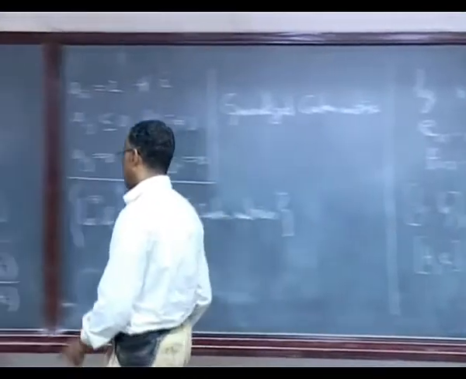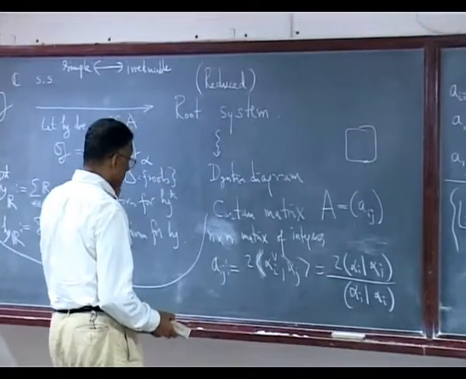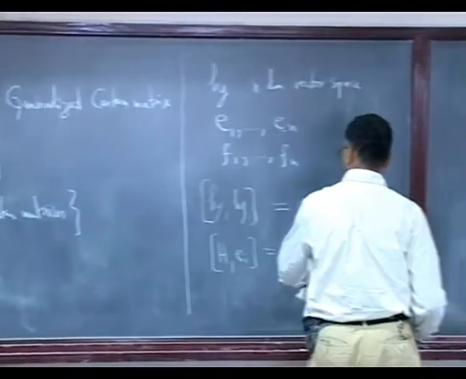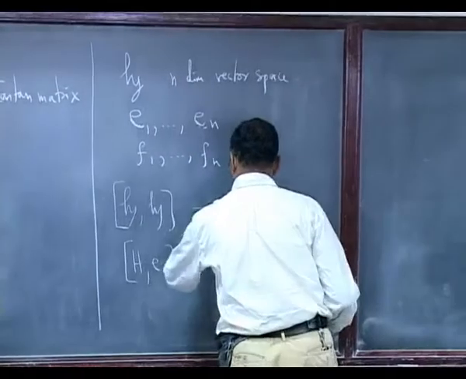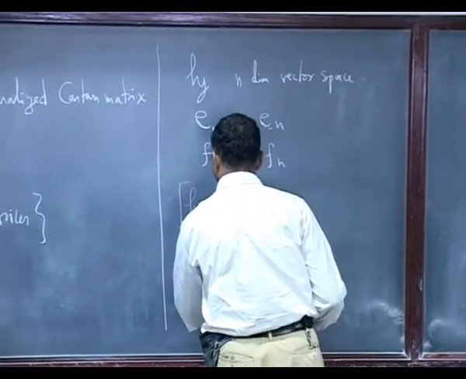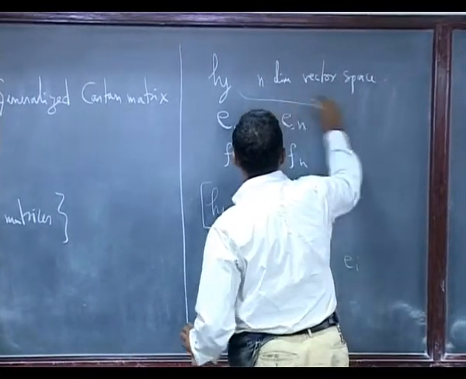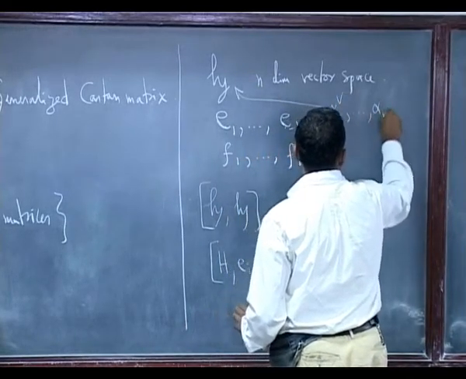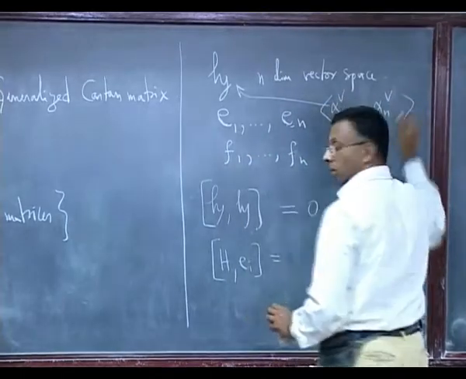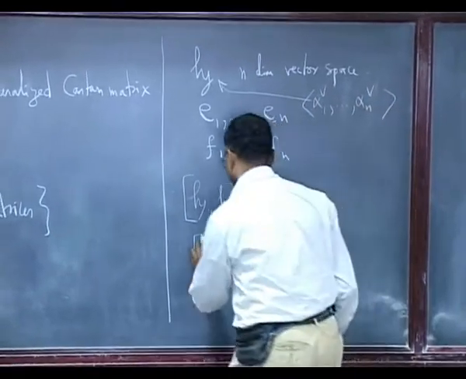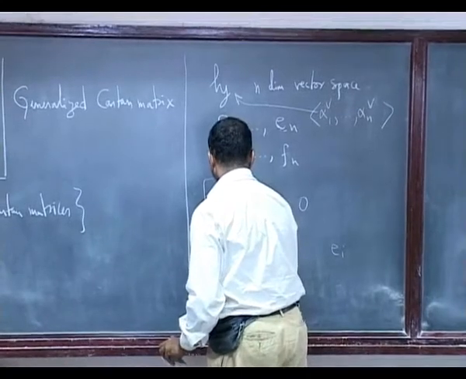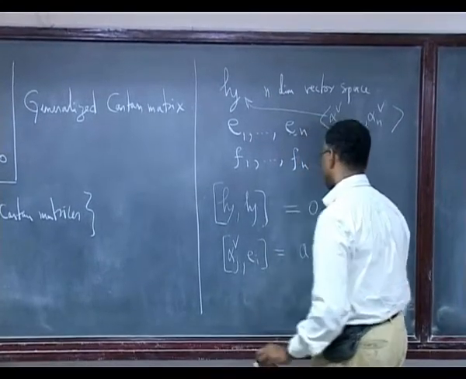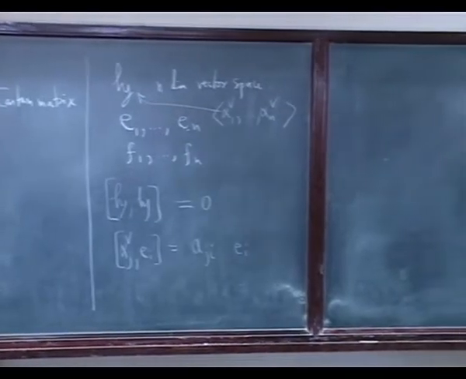So let me choose this to be the span of this, and then I have here alpha j check is A j I, if I got that right.